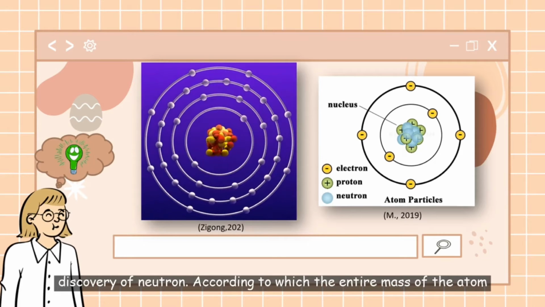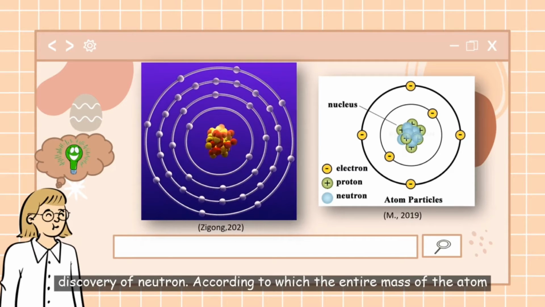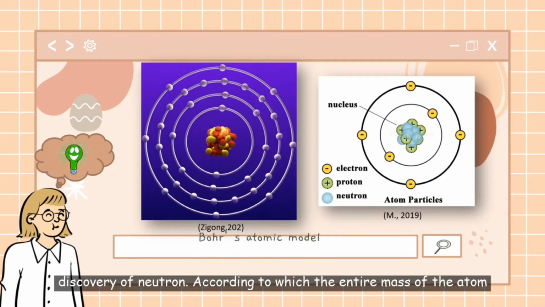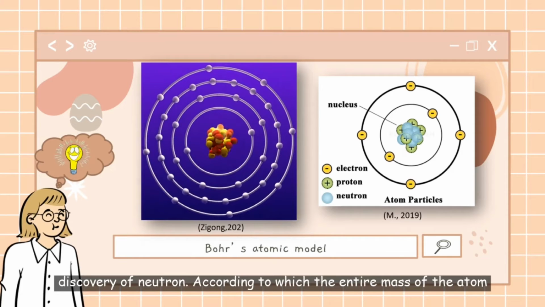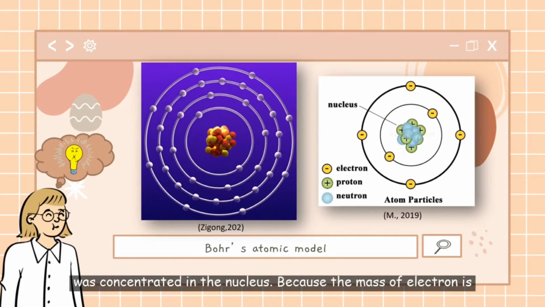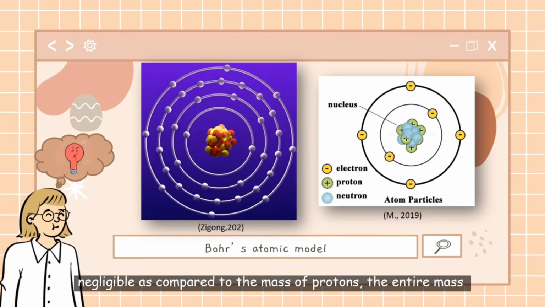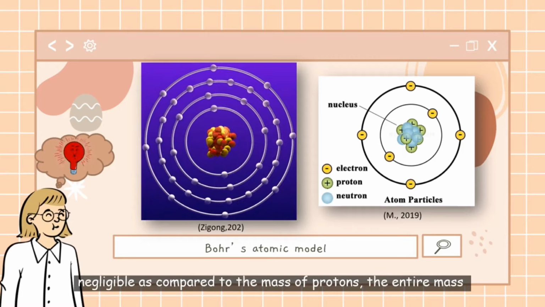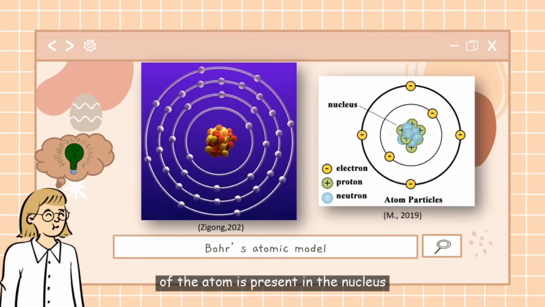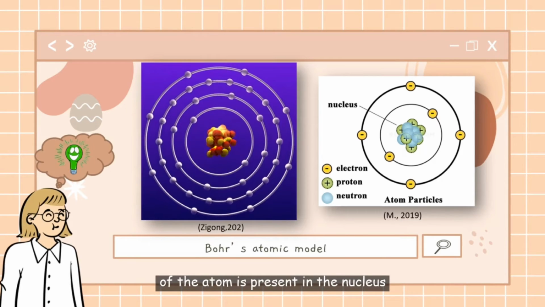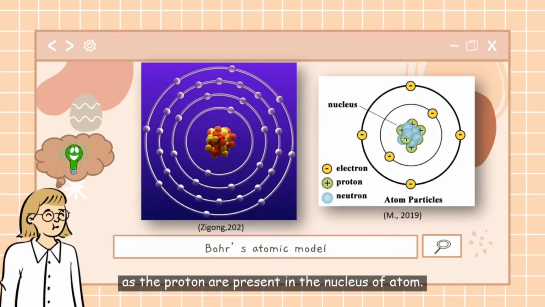Today I would like to discuss the discovery of neutron. Bohr had given his atomic model, called Bohr's atomic model, according to which the entire mass of the atom was concentrated in the nucleus. Because the mass of electron is negligible as compared to the mass of protons, the entire mass of the atom is present in the nucleus, as the protons are present in the nucleus of the atom.